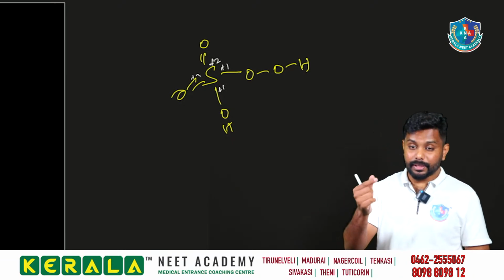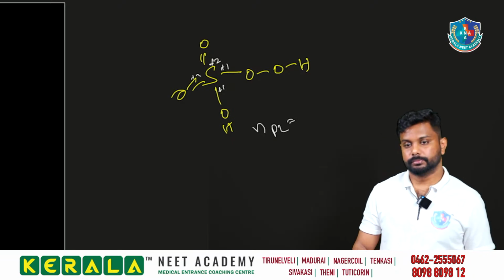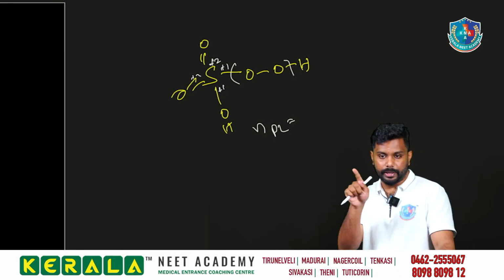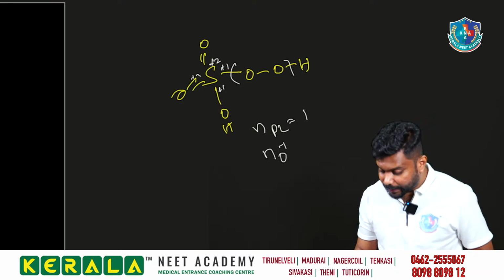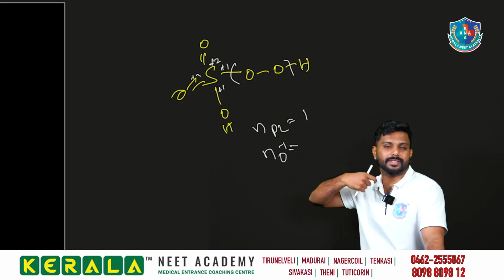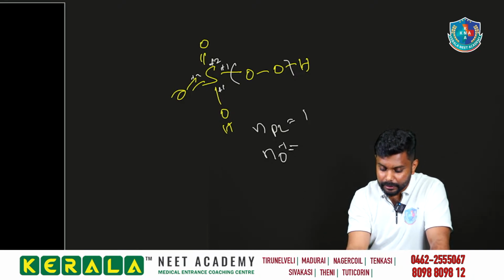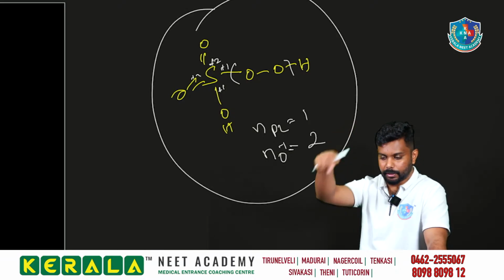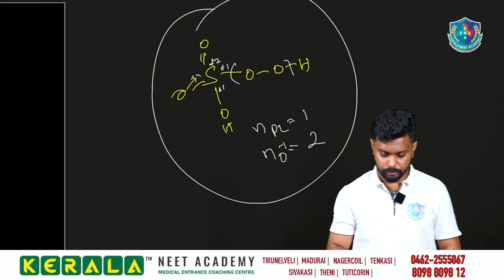And one more thing they may ask, like the number of peroxide linkage in the Caro's acid. எவ்வளவு peroxide linkage இருக்குதா? The peroxide O linkage, that is peroxide linkage, that is equal to 1. And number of oxygen having -1 oxidation state, அதுவும் கூட கேட்கலாம். Peroxide is nothing but it is having -1 oxidation state. So number of oxygen having -1, எவ்வளவு peroxide linkage? 1. So that into 2 we can mention, 2. So இது நம்ம இங்க இருந்து பார்க்கிறது. Okay. Done. Yeah, good.